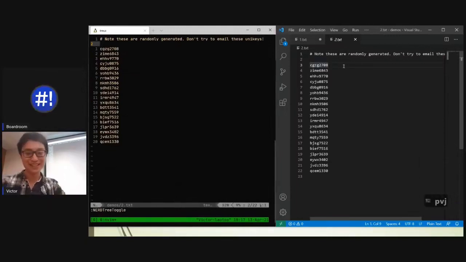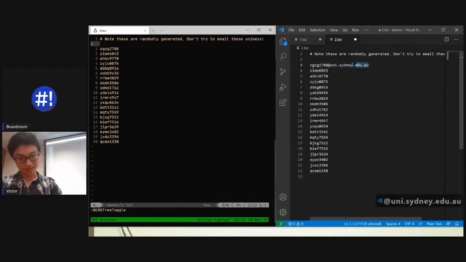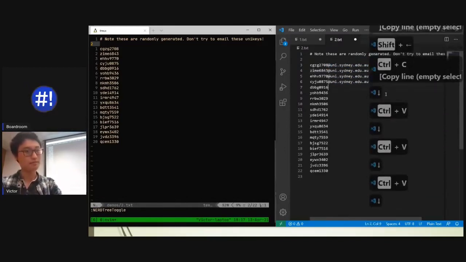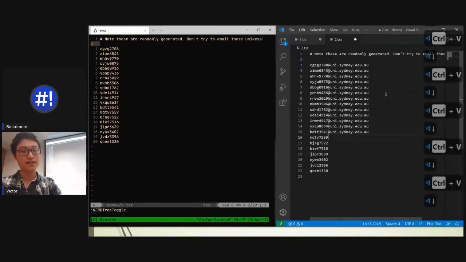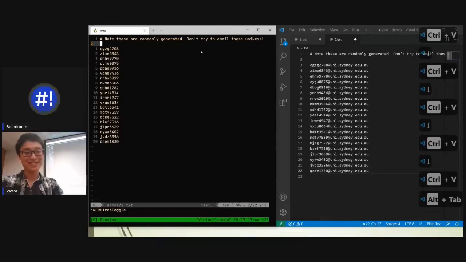You're not going to get a reply. All I want to do is add uni.sydney.edu.au. And in VS Code, you would have to copy that. And if you're smart, you do something like down, Control V, down, Control V. And if you had 1,000 rows, you'd be here for 1,000 years, and that's not what we want to be here for, right? So how would you do that in here?